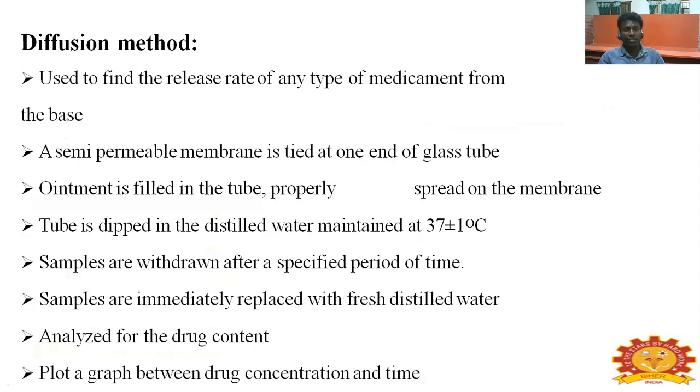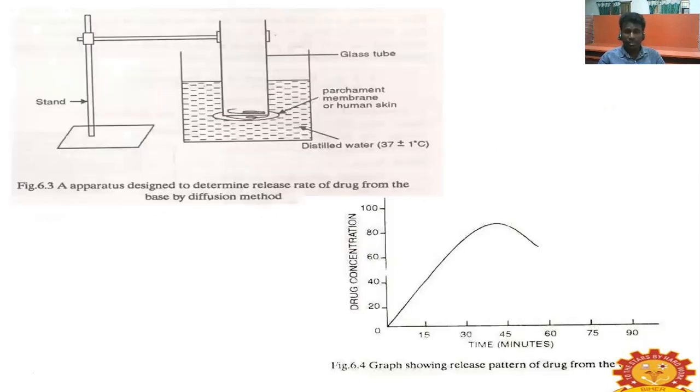Samples are withdrawn after a specific period of time. The sample is immediately replaced with fresh distilled water and analyzed for drug content. Plot a graph between the drug concentration and time. See the diffusion cell, fixed on a stand with a glass tube.